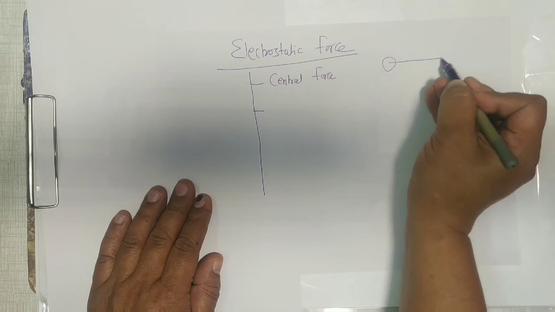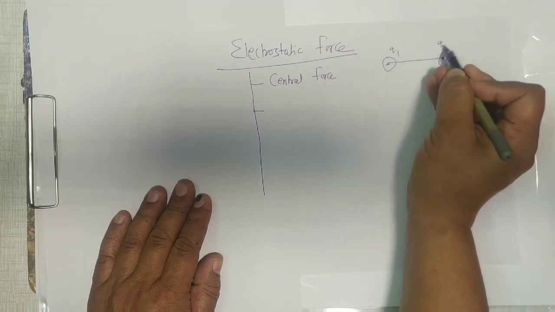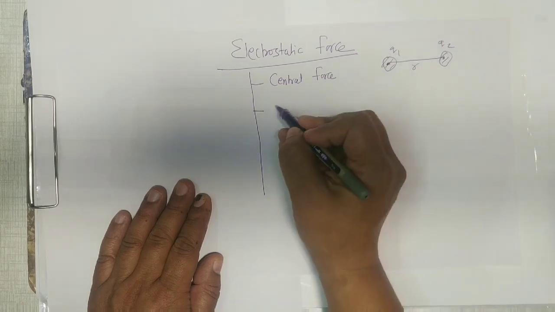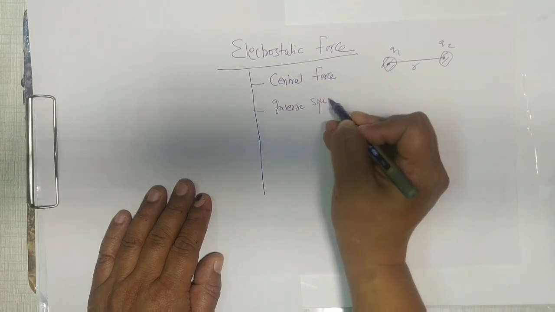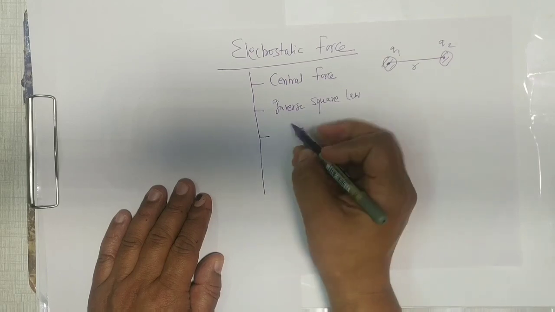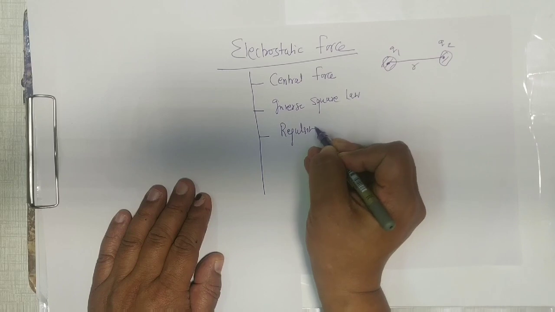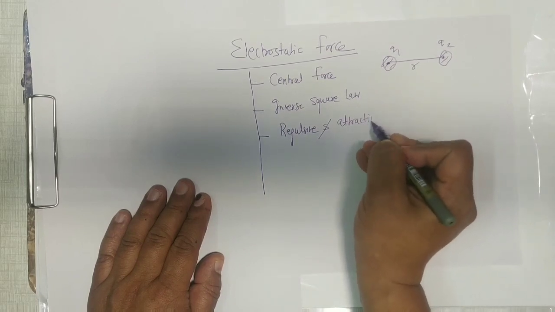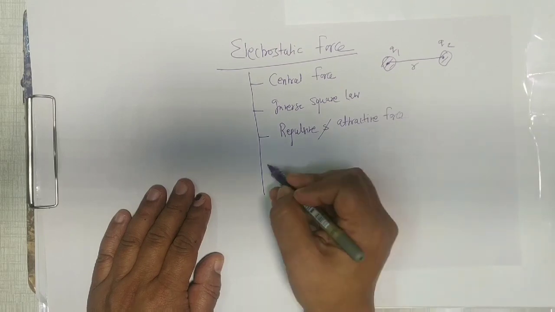You have charges, you take the distance from the center. Always remember Q1, Q2, you take the distance from the center only. Then it is an inverse square law. You know that gravitation was also inverse square law. Then electrostatic force is repulsive and attractive force. You remember gravitation was only attractive force.